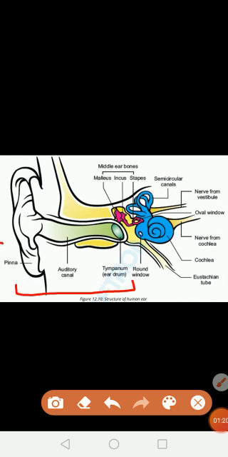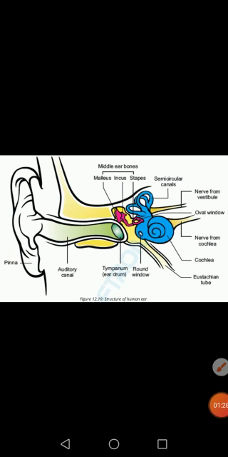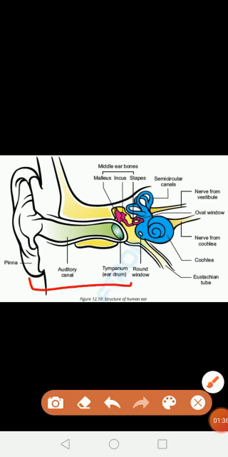The first part is the pinna, the outer external part. It is broad, made up of cartilage and covered with skin. Its function is to direct the sound waves into the next part of the ear, which is the auditory canal.